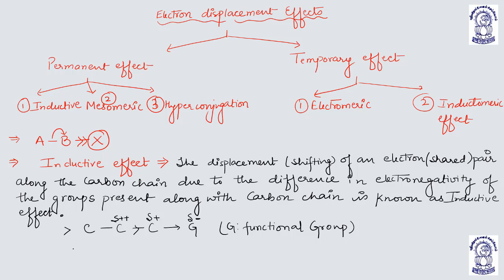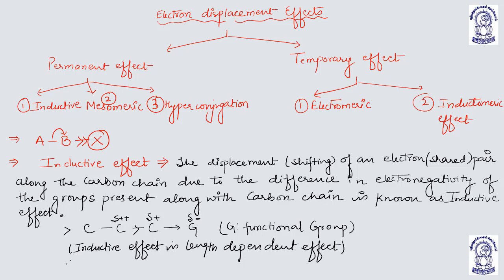The inductive effect is a length dependent effect, and that is why the effect vanishes after the third or fourth carbon. Okay, understood?